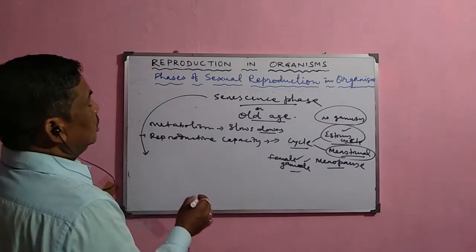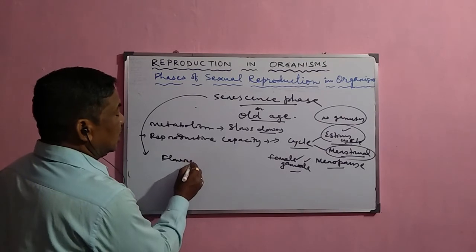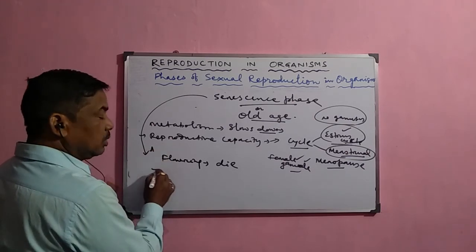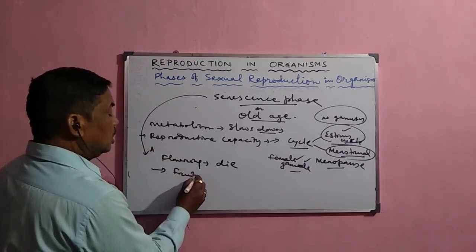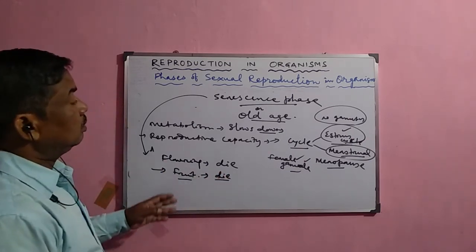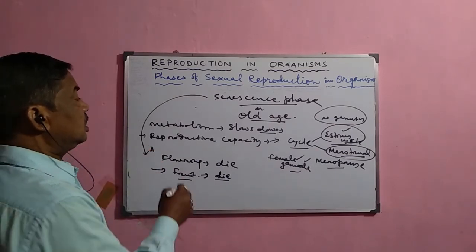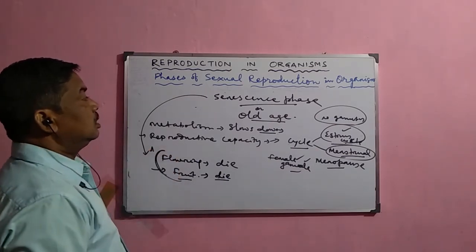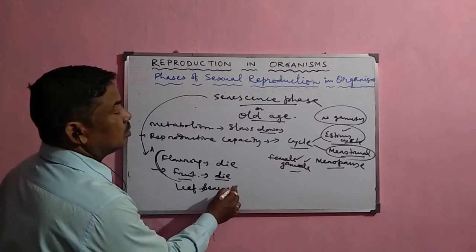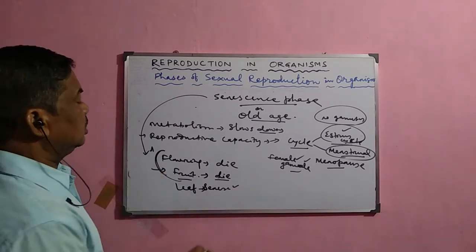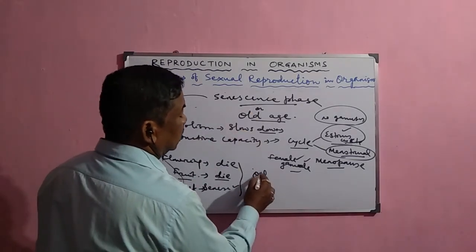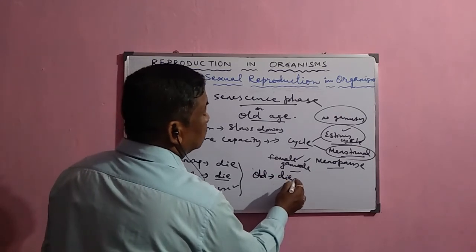In annual plants, after flowering, they normally die. In biennial plants, after flowering, fruit formation and dispersal of the fruits, they die. But in perennial plants there is no complete senescence. There is only leaf senescence that you observe every year, and sometimes stem senescence. These are the different phases in plants. But in animals, complete body senescence occurs, and after old age they die. This is called death.